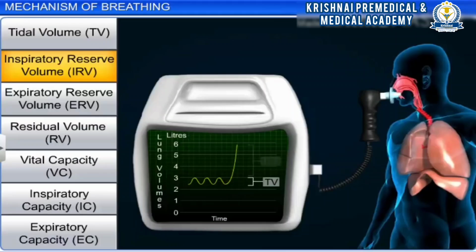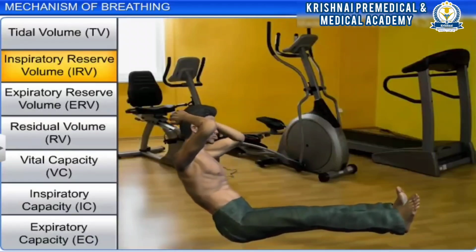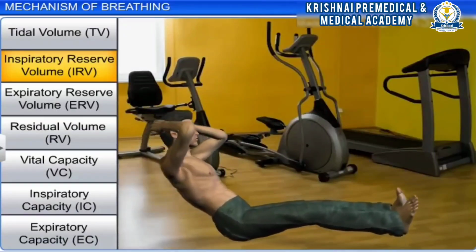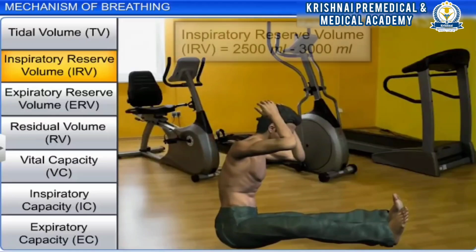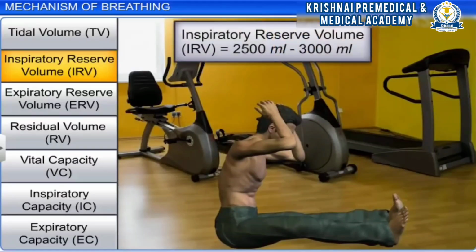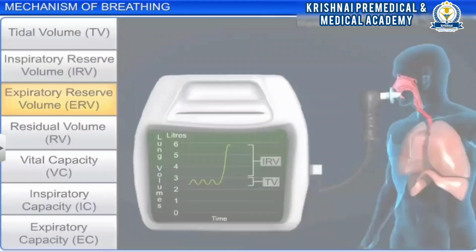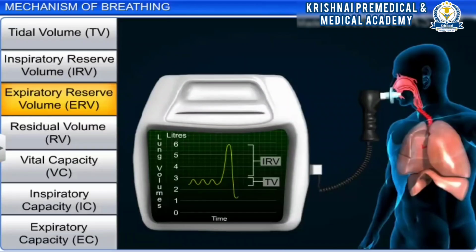Inspiratory reserve volume, IRV, is the additional volume of air that a person can inspire by maximum inspiration. This usually happens during exercise or exertion, when we need to breathe forcibly. This averages from 2500 ml to 3000 ml.